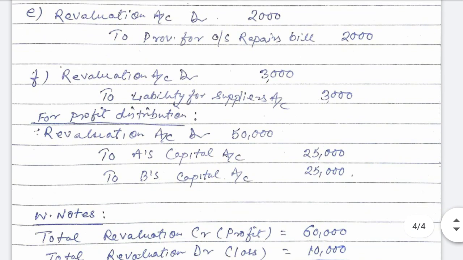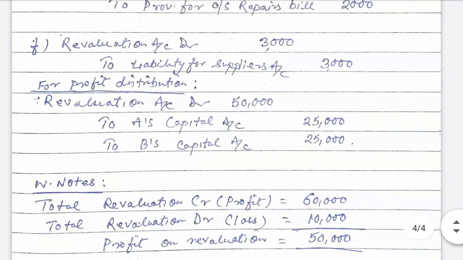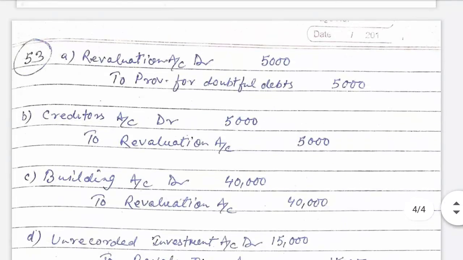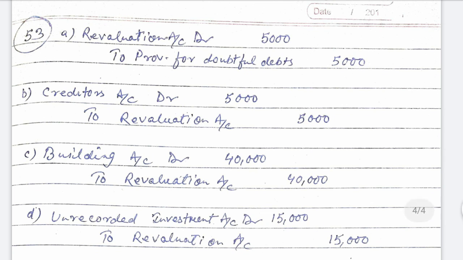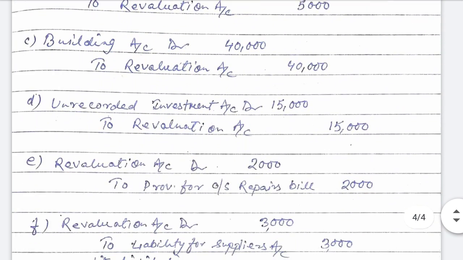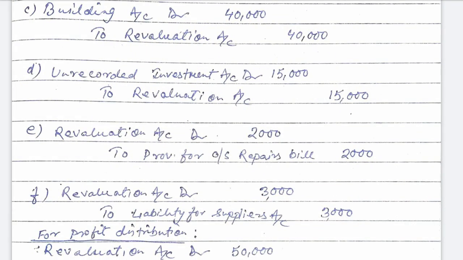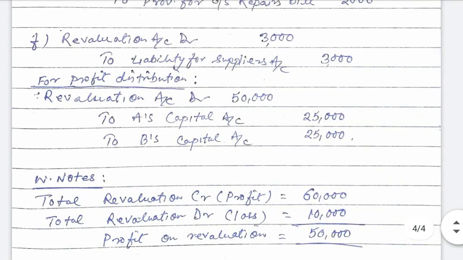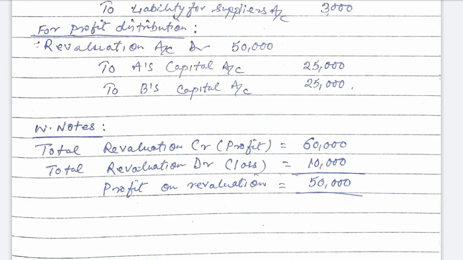Total of credit is 60,000. Now for the total of debit, in A 5,000 is debited to revaluation account, in E 2,000 is debited, and in F 3,000 is debited. So 5 plus 2 plus 3 thousand is equal to 10,000. Total of debit is 10,000.